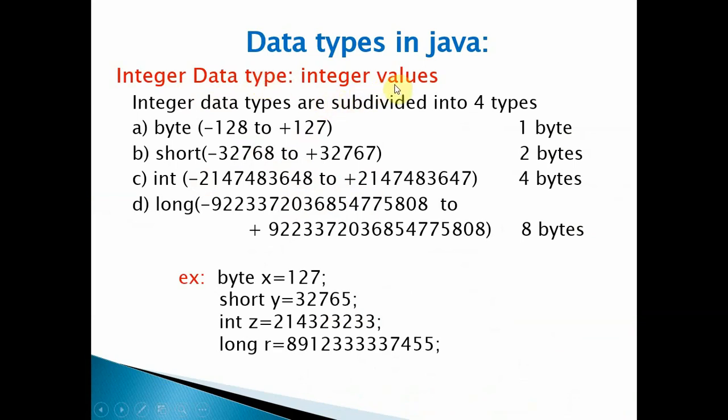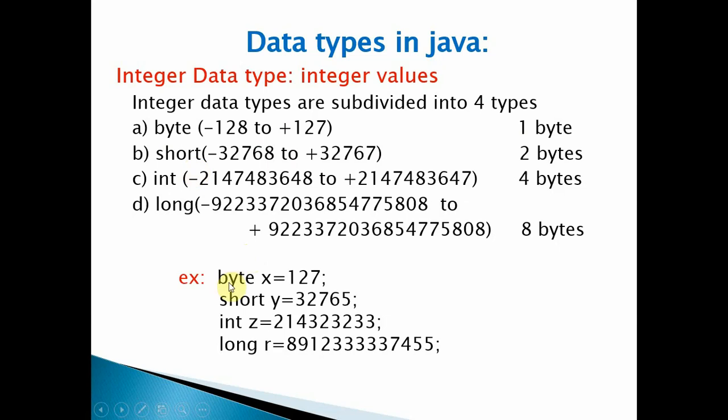Okay, so integer data types are actually subdivided into 4 types. They are byte, short, int, long. So this is about ranges: -128 to +127, -32768 to +32767. Okay, so these are nothing but ranges of values. That means in this range only you have to give a value for a specific data type.